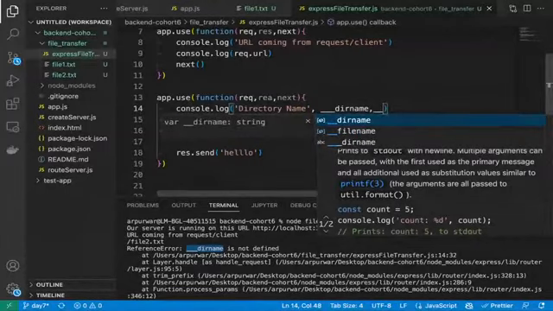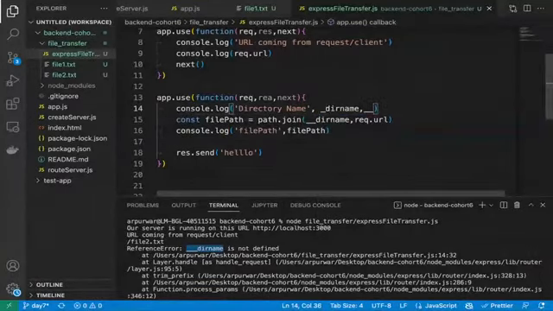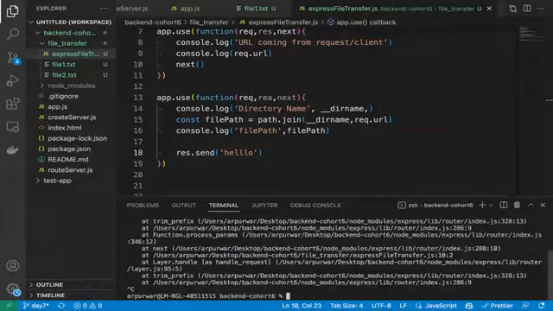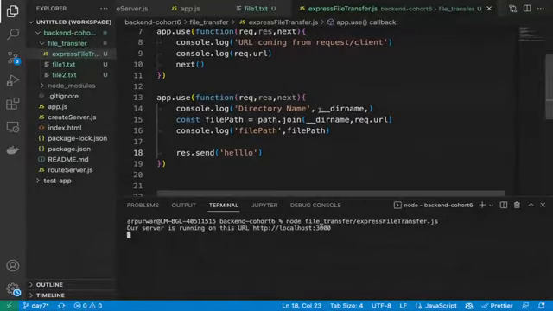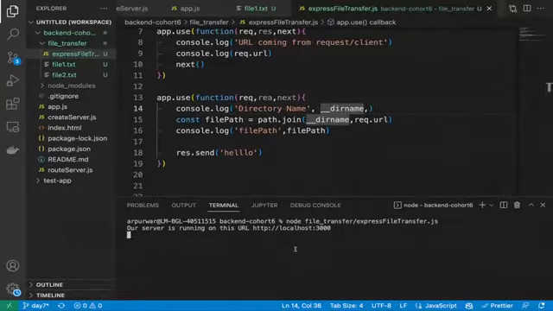Underscore underscore dirname is there, underscore underscore filename is there. Okay, I have actually used three underscores. Sorry guys, I was just missing the syntax, so that's why that error happened. Let me restart the things. It has to be two underscores. This is what Node.js provides by default to access your directory name. So you need to keep the same syntax to access your directory names. Let me show you again, hit this URL.